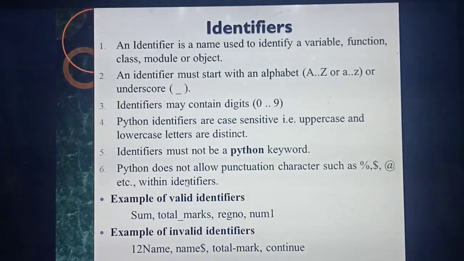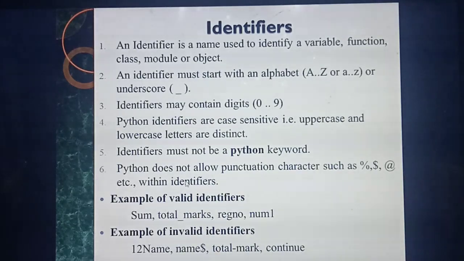Alphabet. Okay. From capital letter A to Z or small letter a to z, and also with the symbol underscore. Okay. And also the identifier name can contain what? Digits. So the next thing is case sensitive. What do you mean by case sensitive? That is uppercase and lowercase. Uppercase means capital letter, lowercase means small letter. So based on that you need to distinguish.